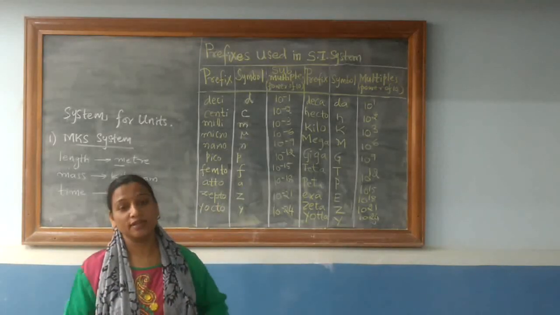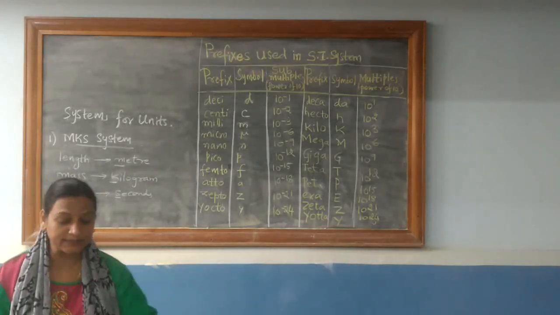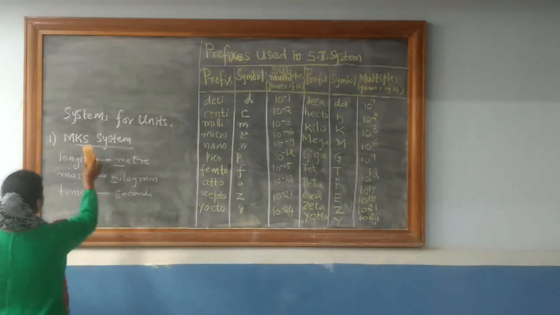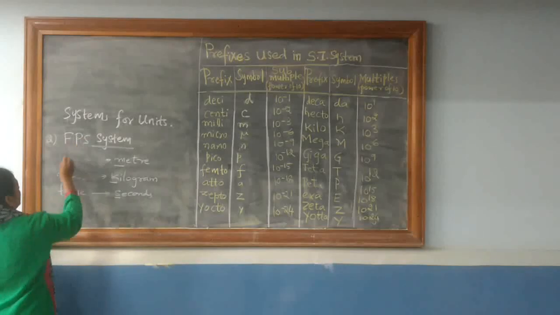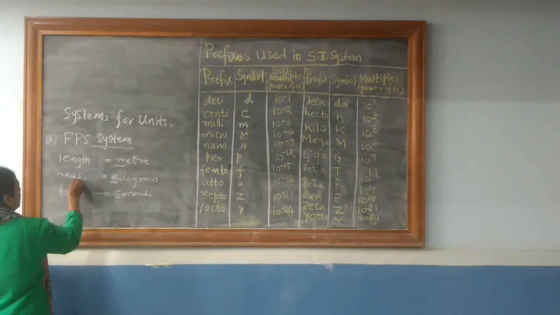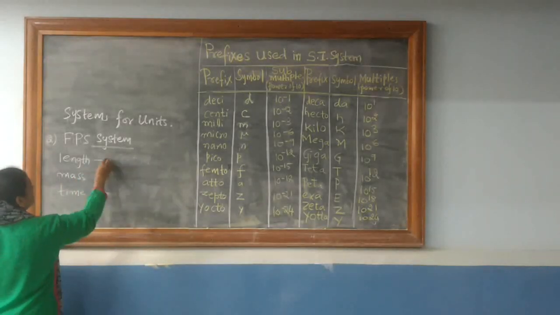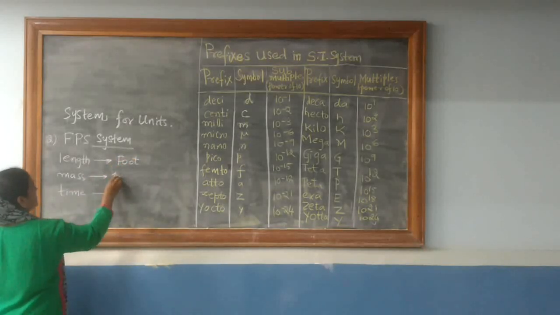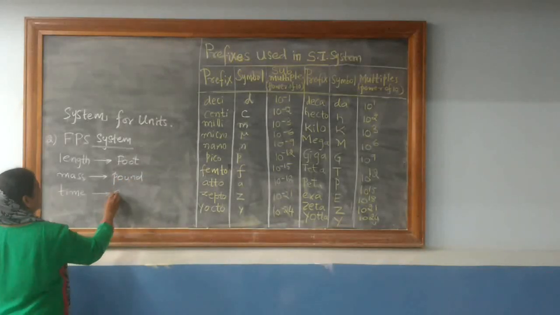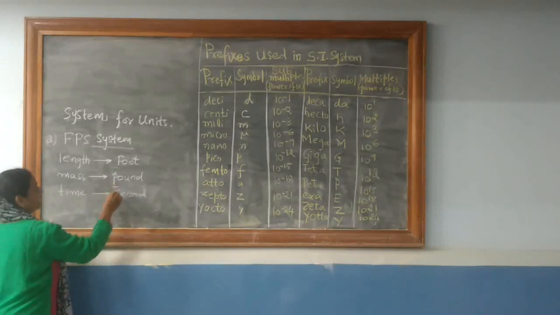Another system was developed in France, which is called the FPS system. In this FPS system, the same three fundamental quantities, length, mass and time, were measured in terms of the units foot for length, pound for mass, and seconds for time. Therefore, it is called the FPS system.